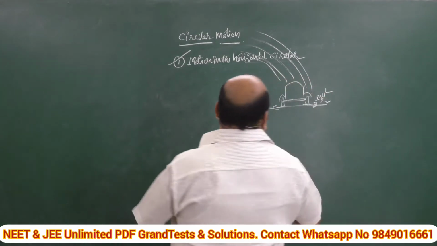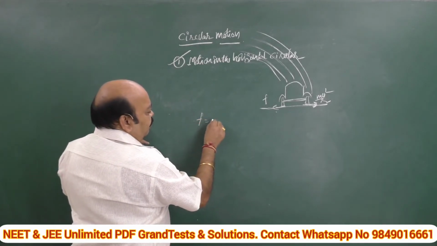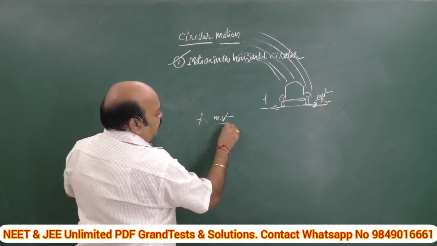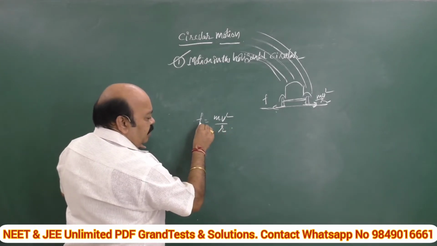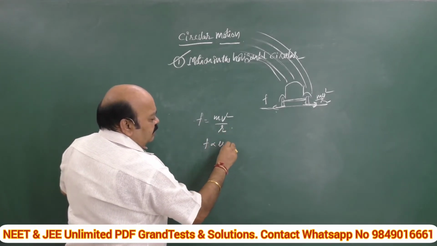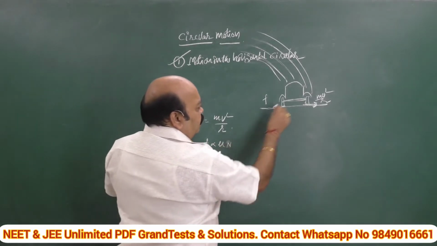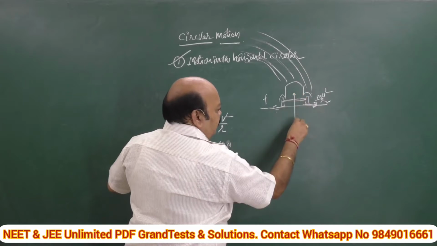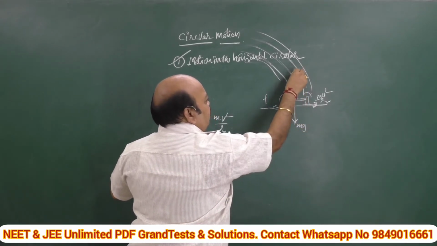The condition for balancing these two is frictional force F equal to mv square by r, where the frictional force is given by F proportional to mu N. What is mu? The coefficient of friction. N means the normal reaction: the weight of the car acts downward, and as a result the normal reaction acts vertically upward.